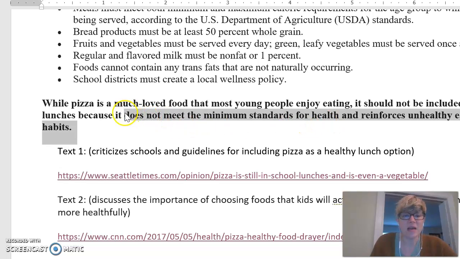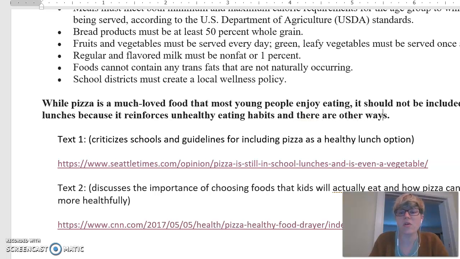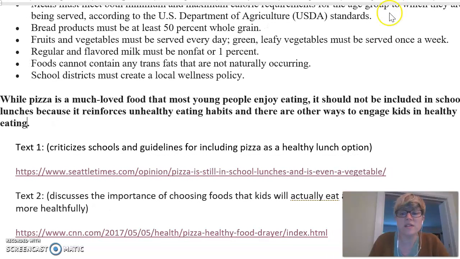In this case, I might change "does not meet the minimum standards for health" and say, actually, I would do it this way. I would say because it reinforces unhealthy eating habits, and I still need to find evidence to support that. And there are other ways to engage kids in healthy eating. All right, I'll let you see that whole thing there. Right, so that's always an option.